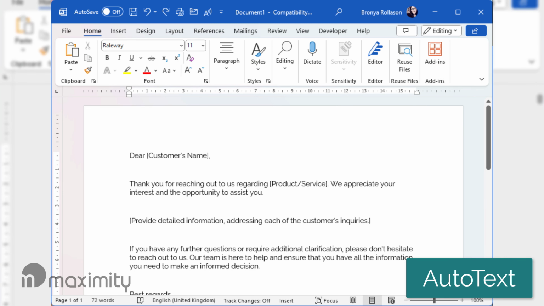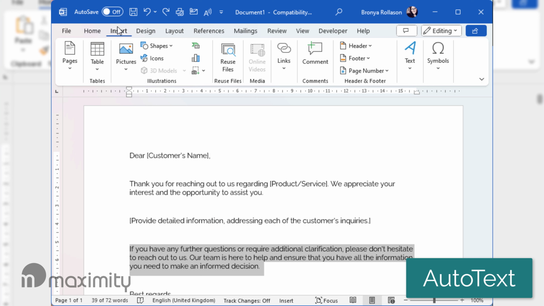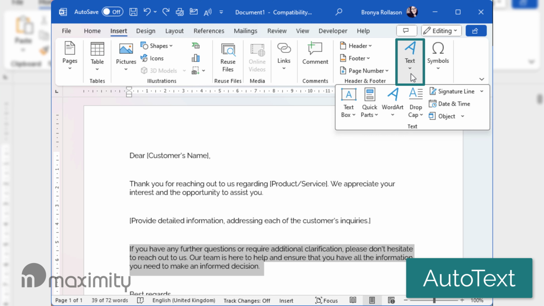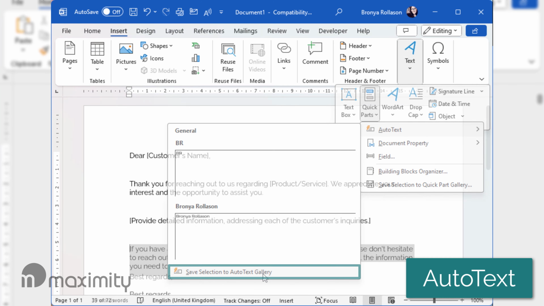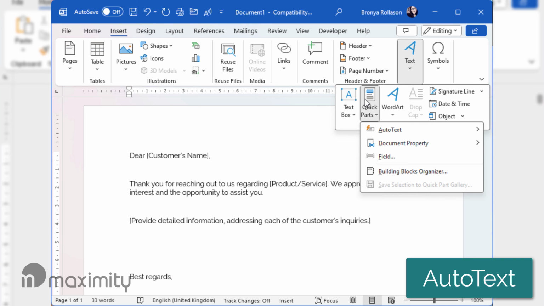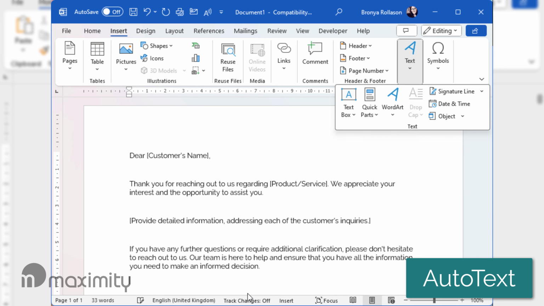If you create documents that contain text that you use frequently, you can add these to your auto text gallery to quickly insert into a document. Highlight the text that you want to save and then in the Insert ribbon, in the Text section, select Quick Parts, Auto Text and then Save Selection to Auto Text Gallery. Then, to paste it into a document, you just go back into the Auto Text menu to choose it.